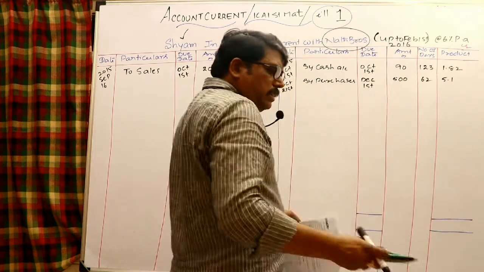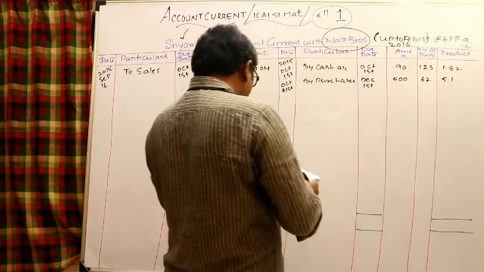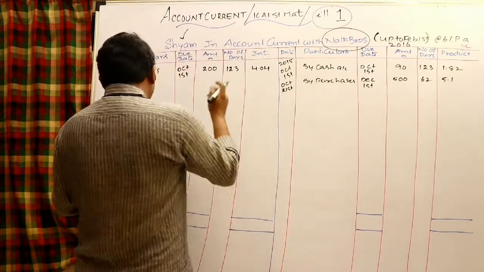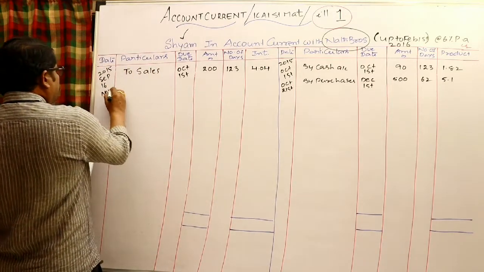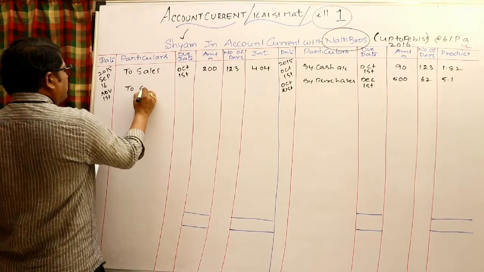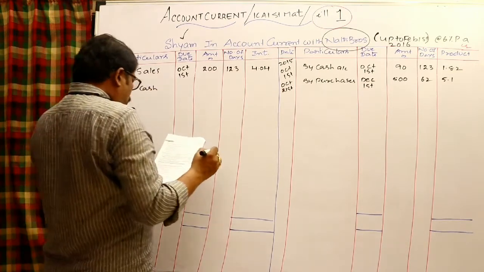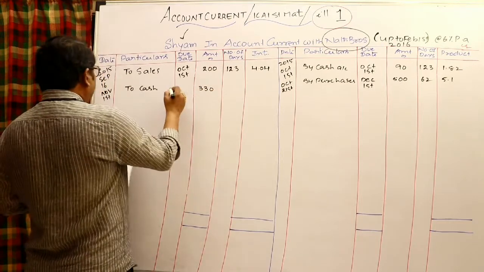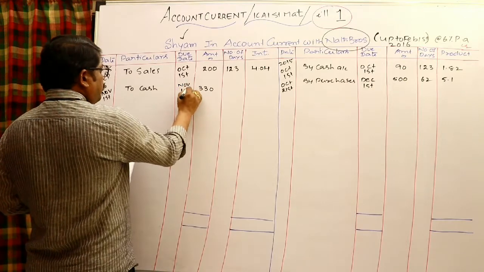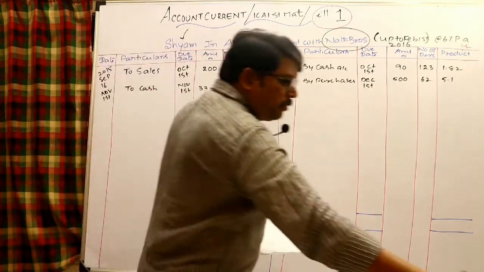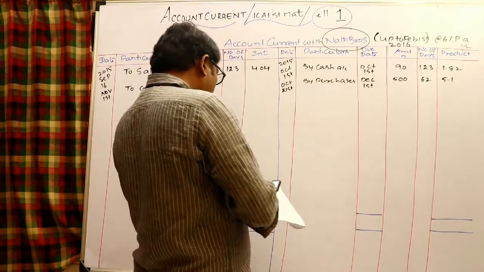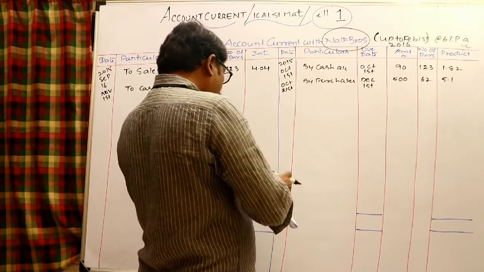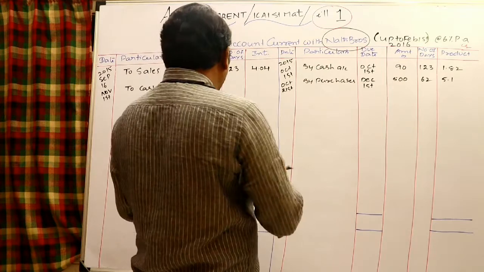Come back to the next transaction. What is the next transaction? Later, November 1st, paid to Shyam. Entry: Shyam account debit, credit to cash. In the Shyam account, November 1st, to cash, 330. No separate due date is given, so you can take the same November 1st as the due date. From November 1st you need to calculate how many days: in November 29 days, December 31, January 31, February 1st. So we can say the number of days is 92.